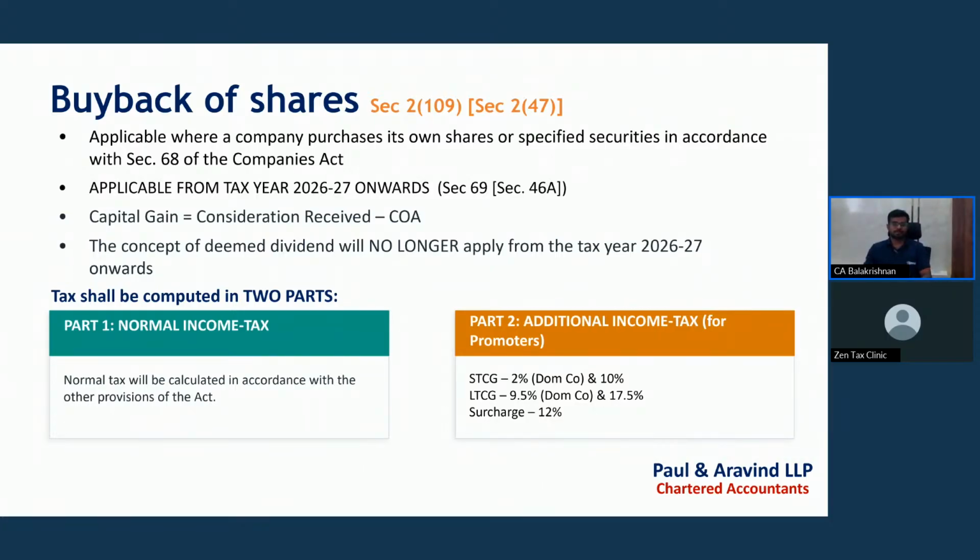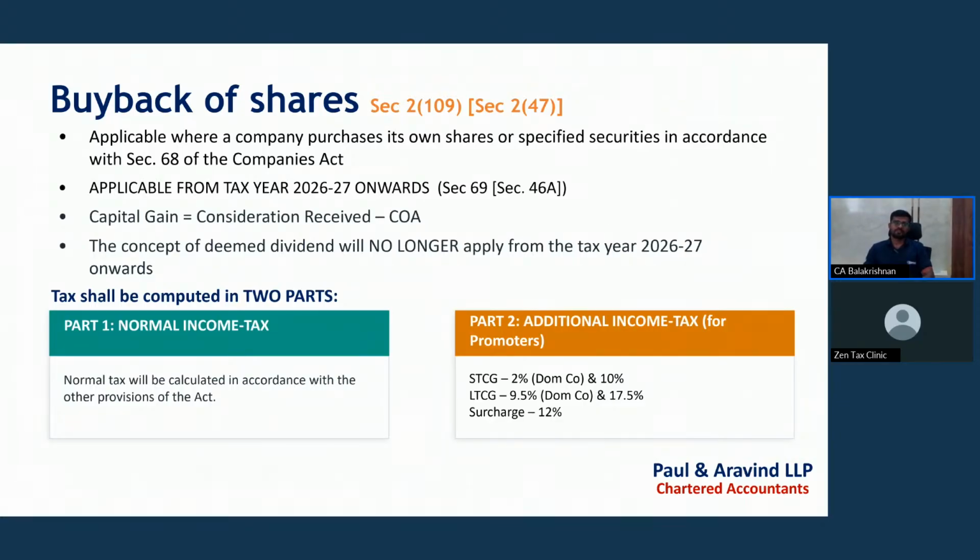Generally, buyback means that if you are a shareholder and the company itself purchases shares from you, then it is covered as buyback. If you transfer to another or third person, it will not be treated as buyback. It will be treated as a transfer only, and capital gains tax needs to be paid on such transfer. When the company purchases shares from the shareholder, then only the buyback provisions are attracted.